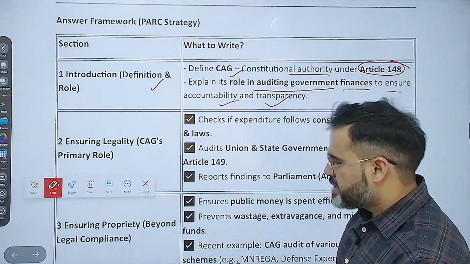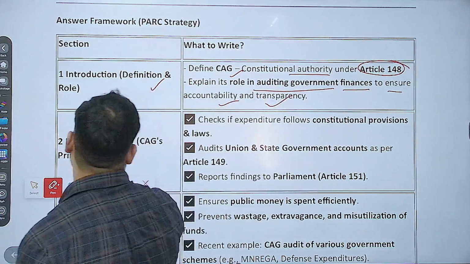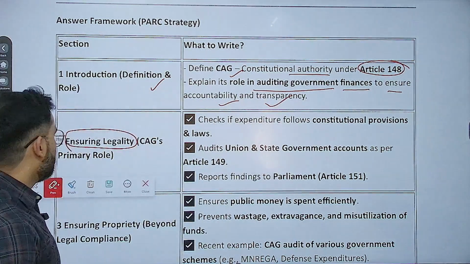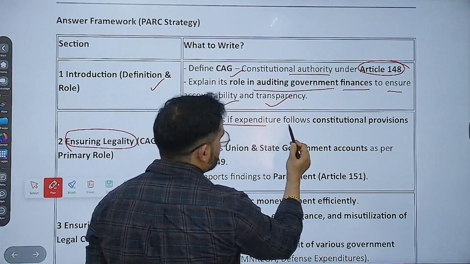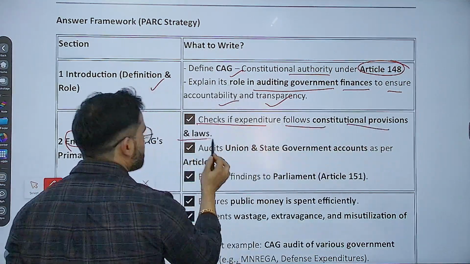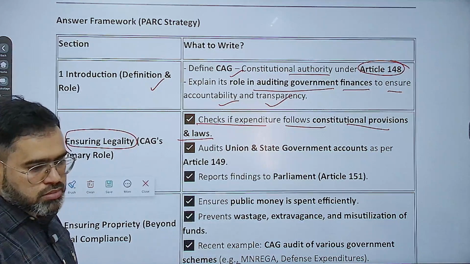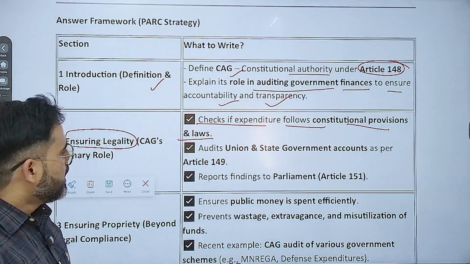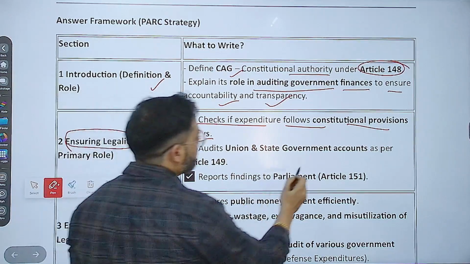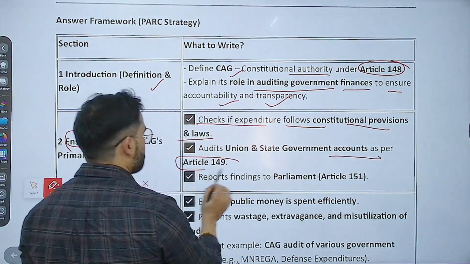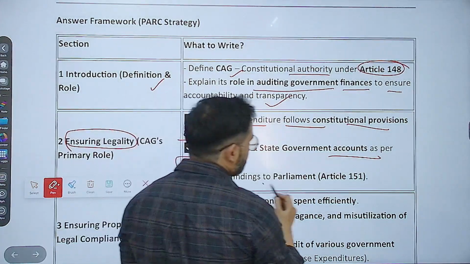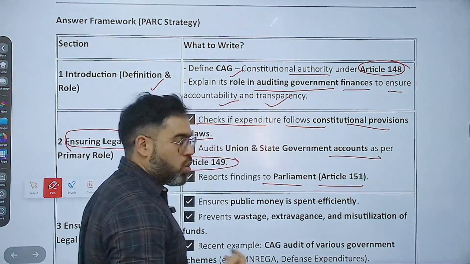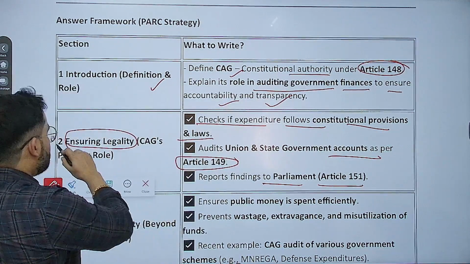उसके बाद सेकंड पार्ट में क्या है कि इंश्योरिंग लीगलिटी, that is the main another work that CAG is having, primary role. Ensuring the legality, that means check if expenditure follows constitutional provisions and the law or not, correct? Then audit union and the state government accounts as per article number 149. Report findings to parliament under article number 151, that is under legality.